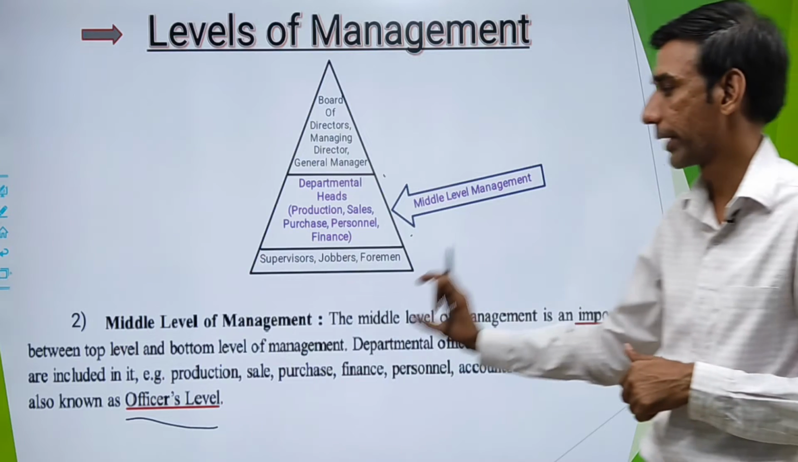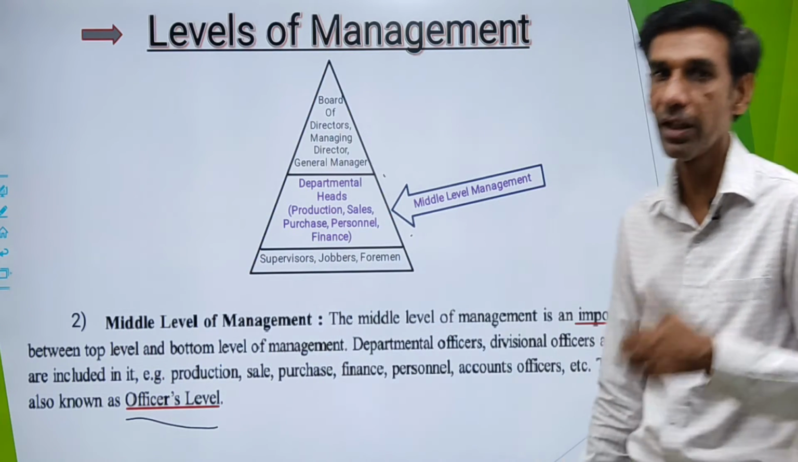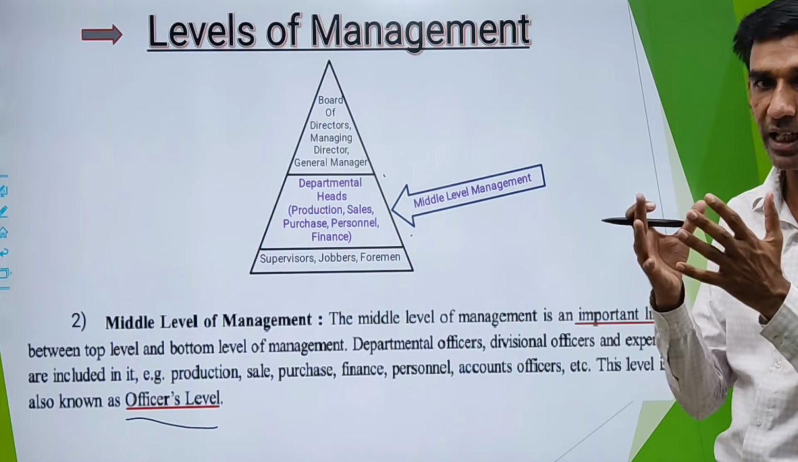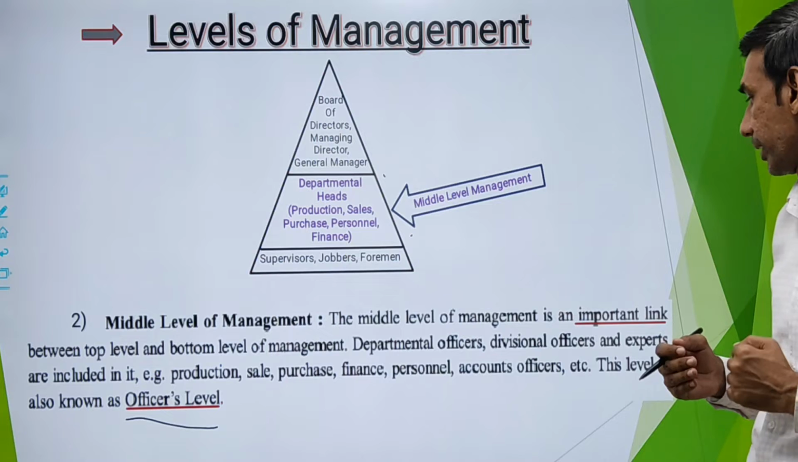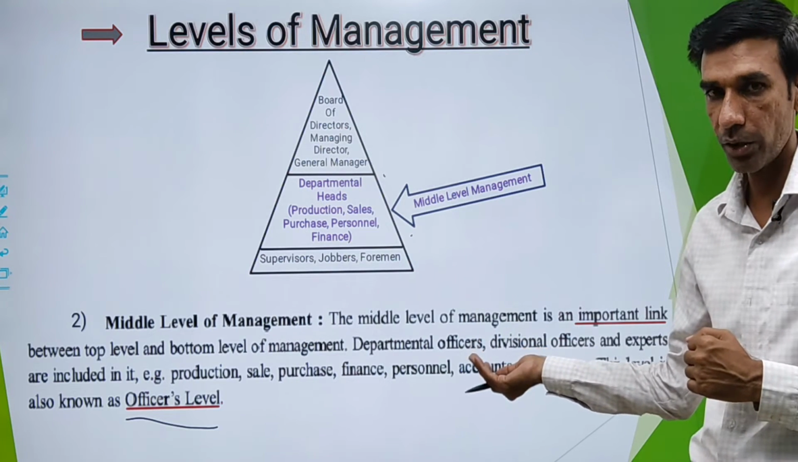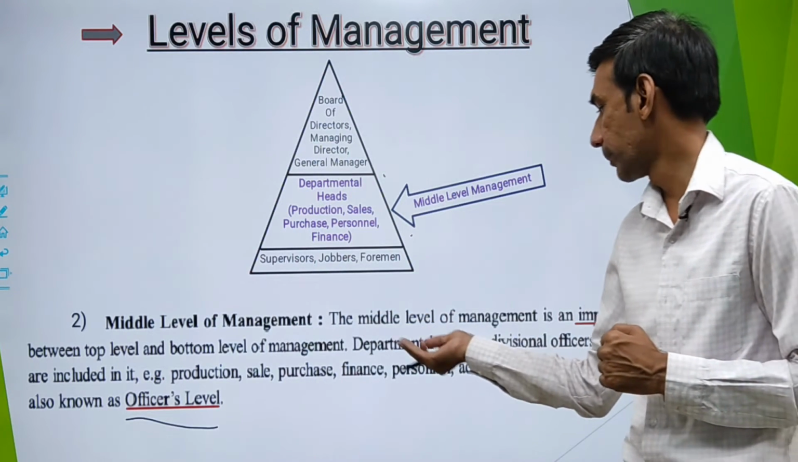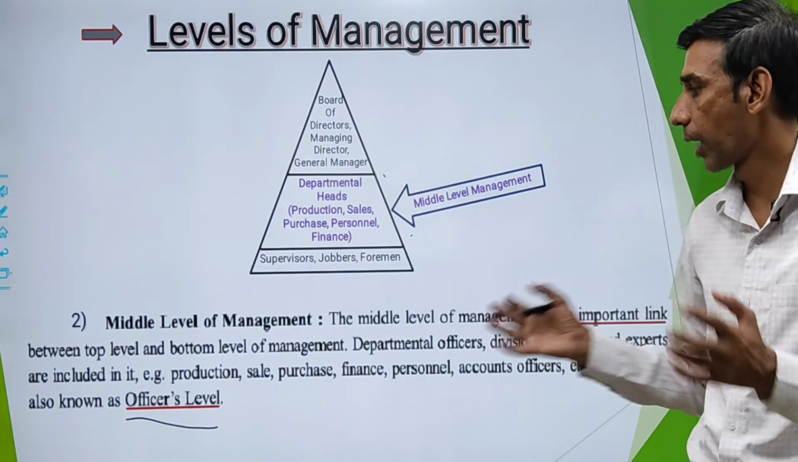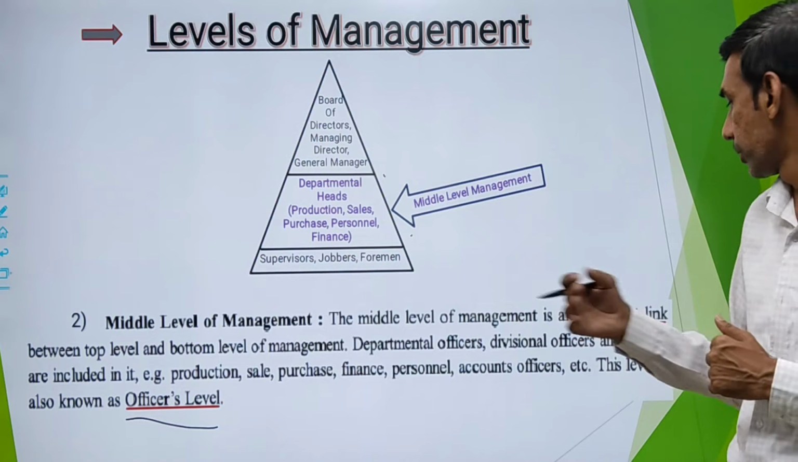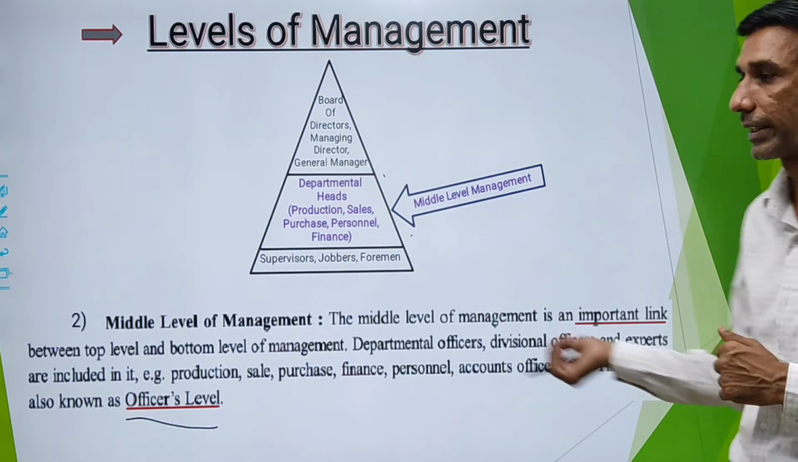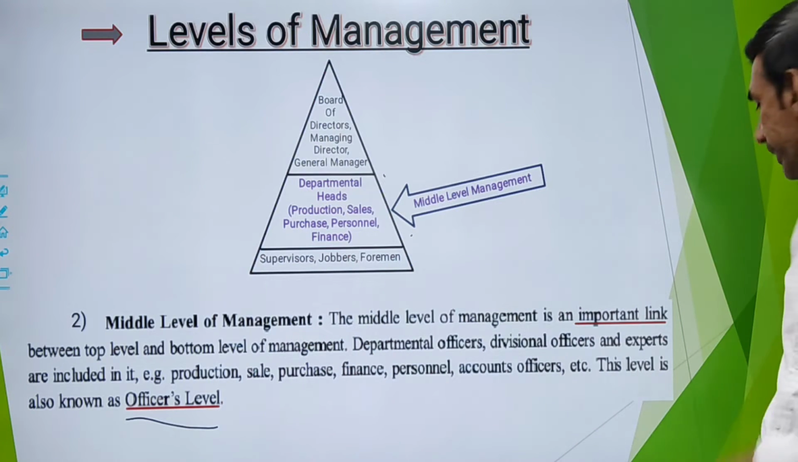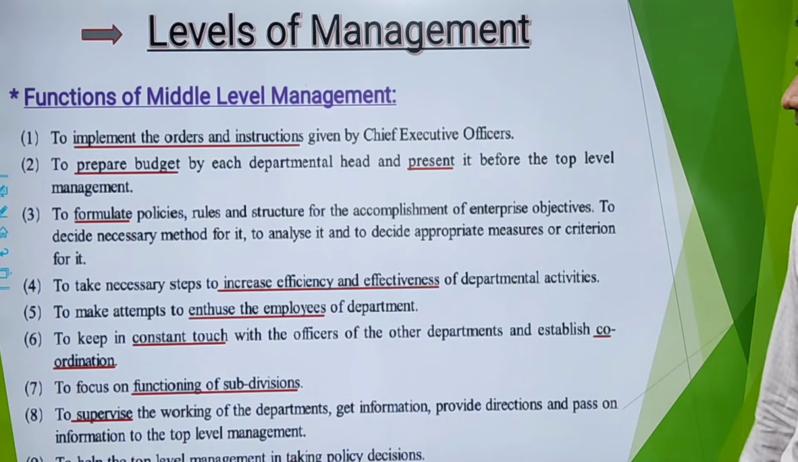Understood? So this was a small introduction about middle level. What you can write, what you can mention, is that middle level is a connecting link between top and bottom level. Who are the part of your middle management? So it is departmental officers, your divisional officers, experts of various fields who are part of middle level management. You can also mention this point. This level, that is middle level, is also known as officers level. Now we will see functions of middle level. So there are total 9 functions of middle level.